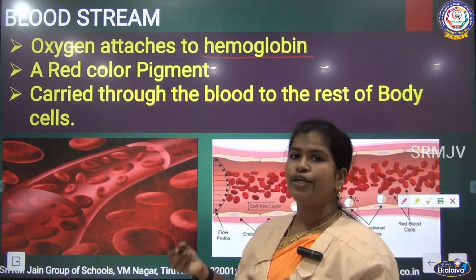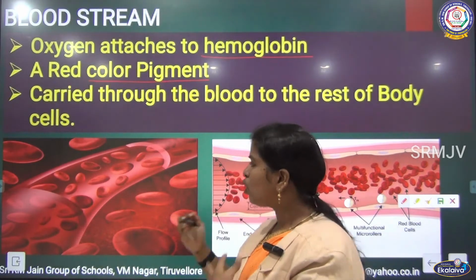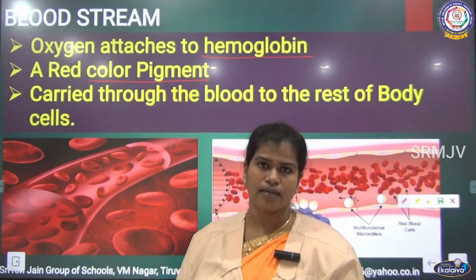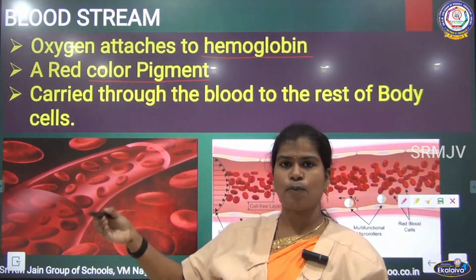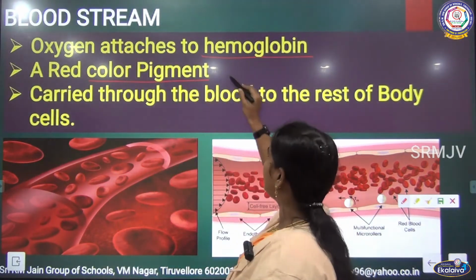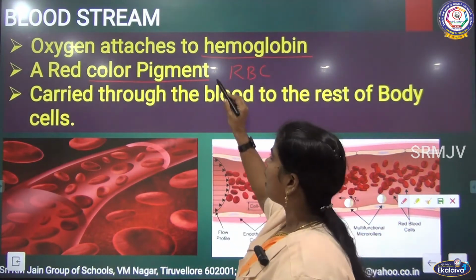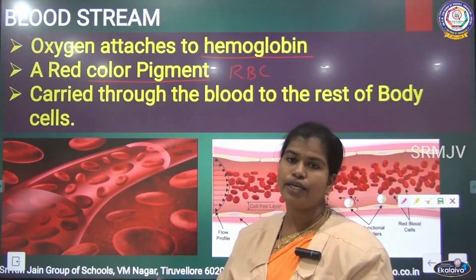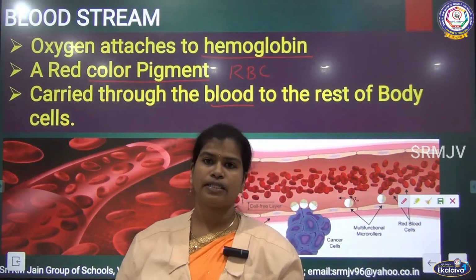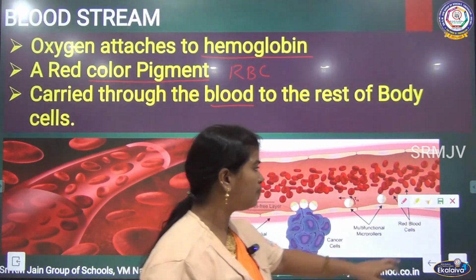Hemoglobin is a red color pigment. Because of that hemoglobin pigment only our blood is red in color, so hemoglobin is responsible for the color of our blood. This red color pigment is present in RBC, that is red blood cells. The oxygen will go and attach to the hemoglobin, and it will be carried through the blood to the rest of the body cells. That is how it reaches. Once it reaches the body cells, what happens we'll see now.